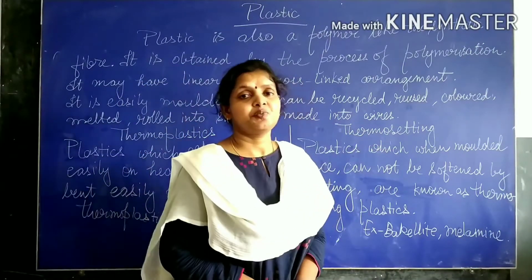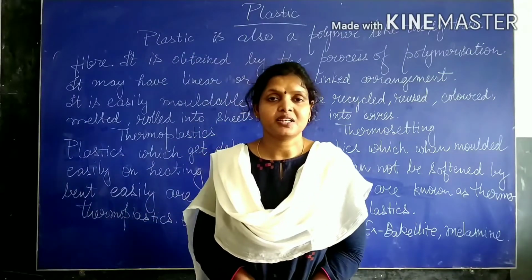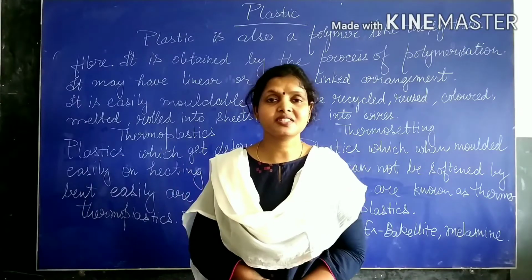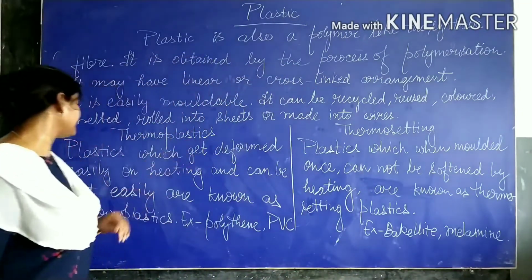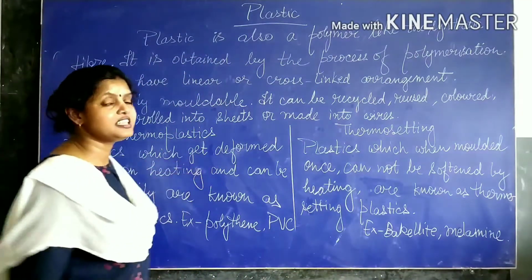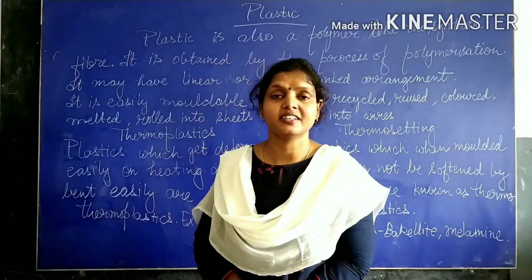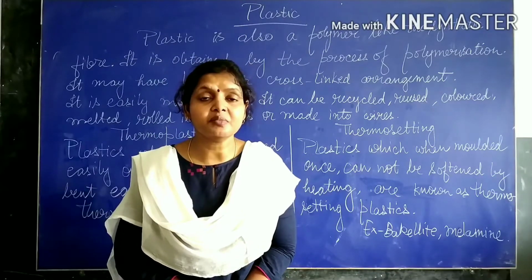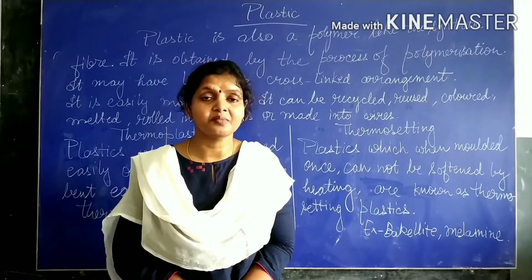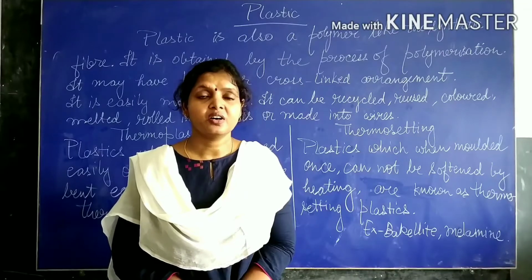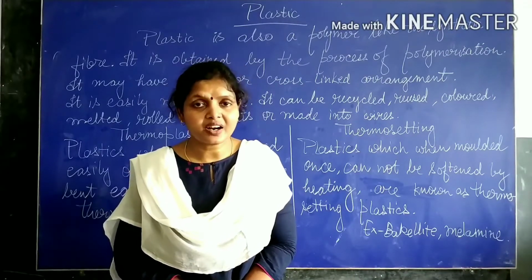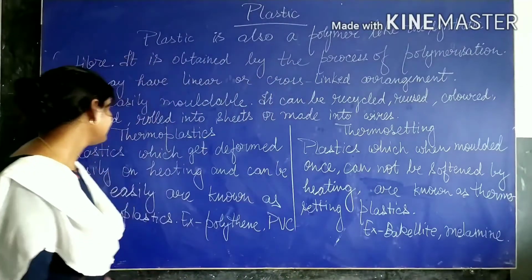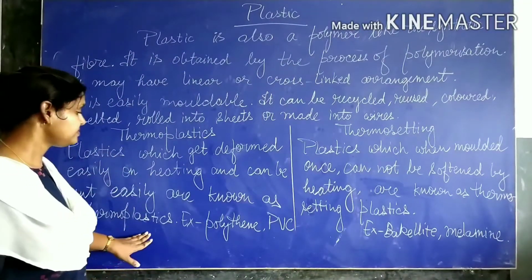Now, types of plastic. There are two types of plastic. The first one is thermoplastic and the second one is thermosetting plastic. Now what is thermoplastic? Plastic which gets deformed easily on heating. If you heat this plastic, it will get deformed and you can give a new shape to that plastic, or easily make new articles from the older one. So this plastic is known as thermoplastic.